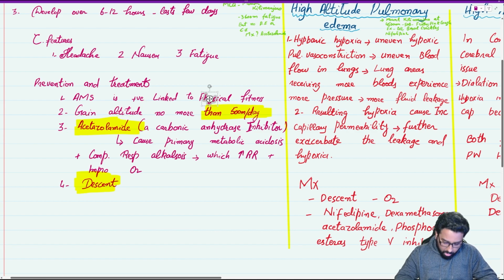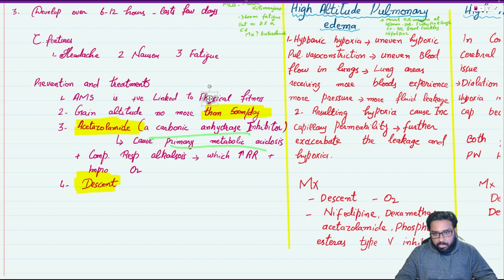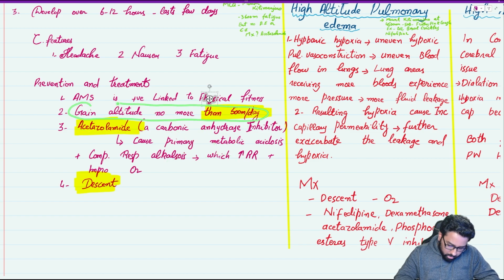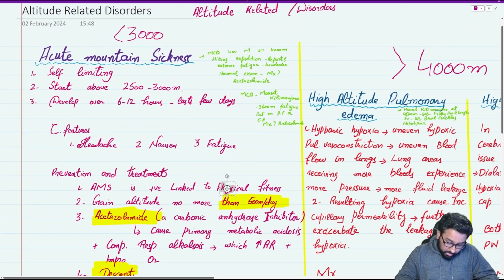Medication: acetazolamide. How it works, you don't need to go into detail. Respiratory alkalosis causing increased respiratory rate, we don't need to remember this. Acetazolamide, and make sure to not gain altitude more than 500 meter a day. Acute mountain sickness is done.